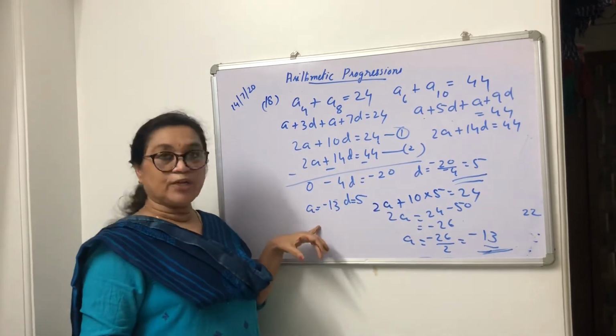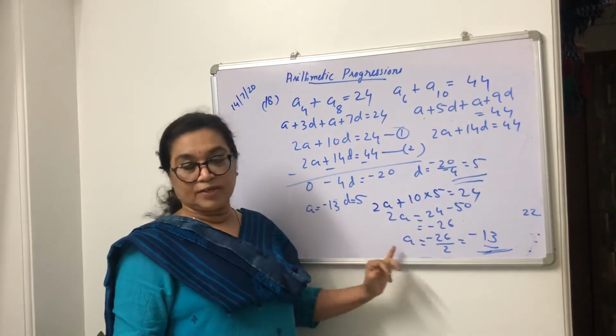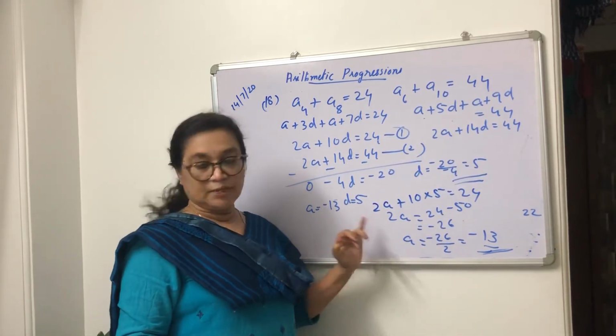So you find out A2, A3. Because they asked for only 3 terms, then you write them down. So you find out the second term and the third term.